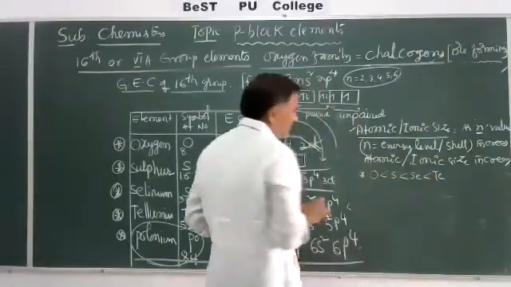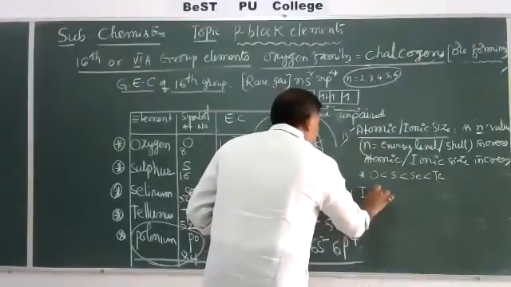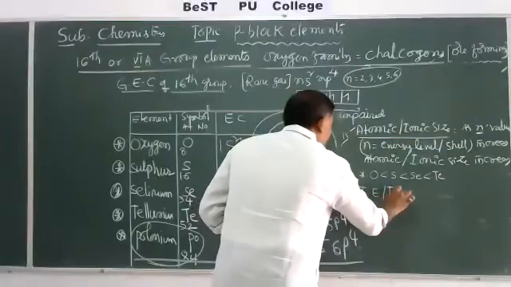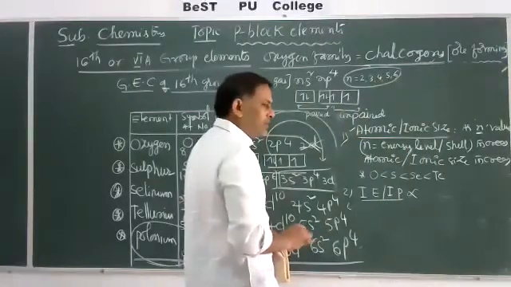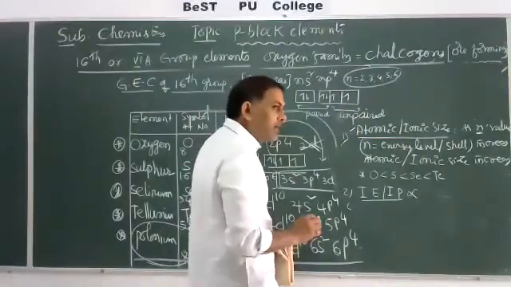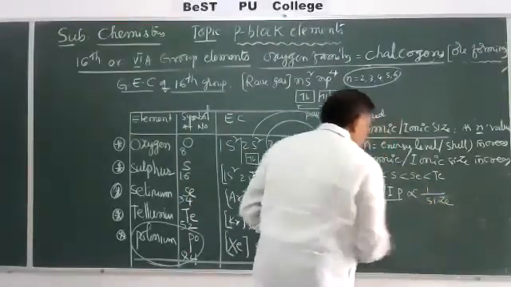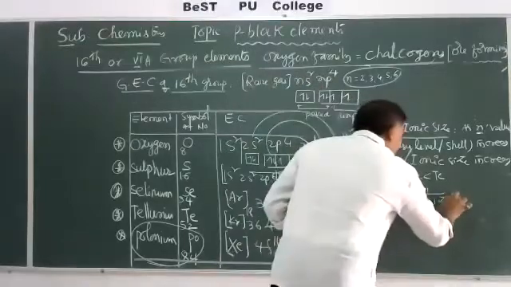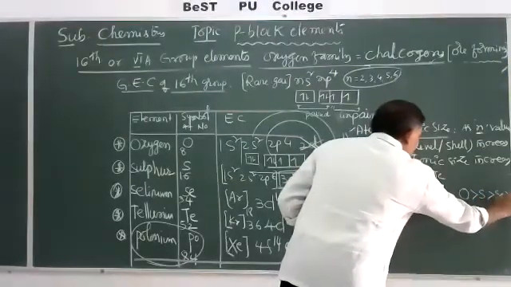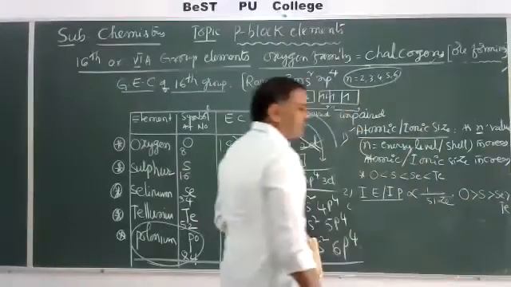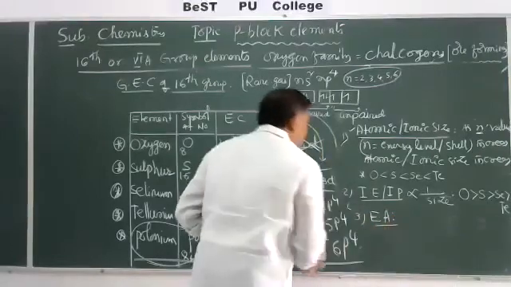This is important. As the size increases, ionization energy, IE or IP, ionization potential, is directly or inversely proportional? Ionization energy increases when size decreases. That's why it is inversely proportional to size. So the ionization energy is more for oxygen than sulfur, than selenium, than tellurium. Whereas in case of electron affinity, very, very important.